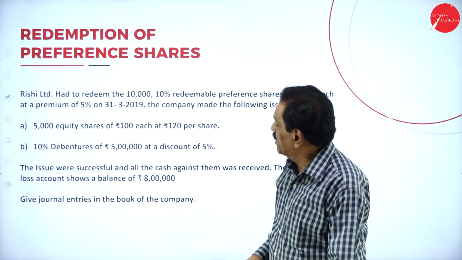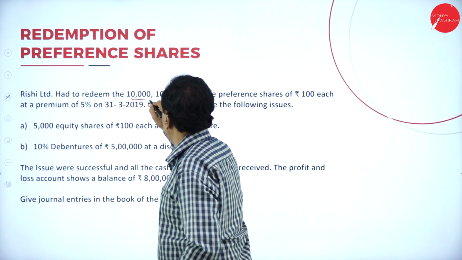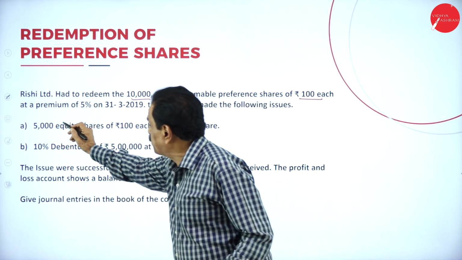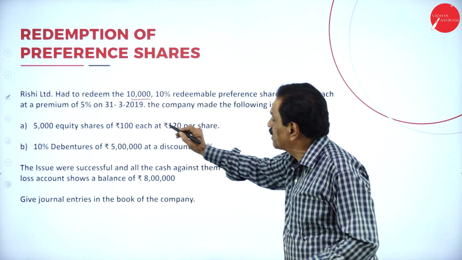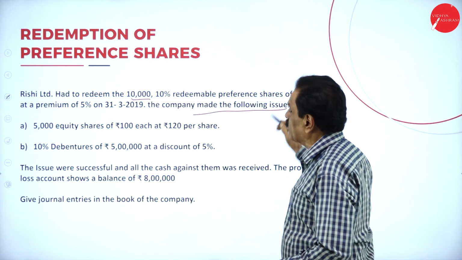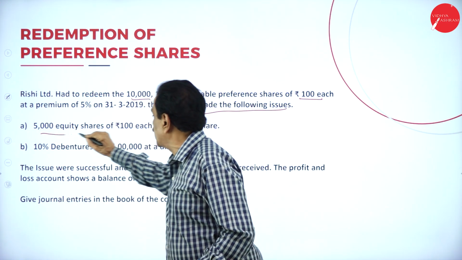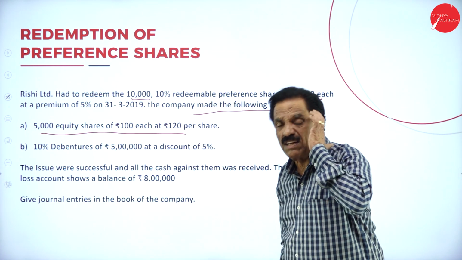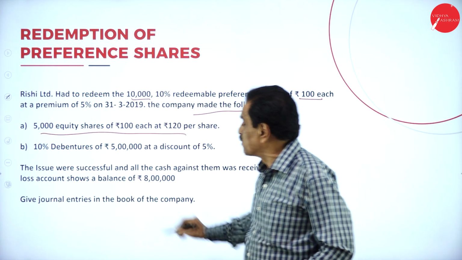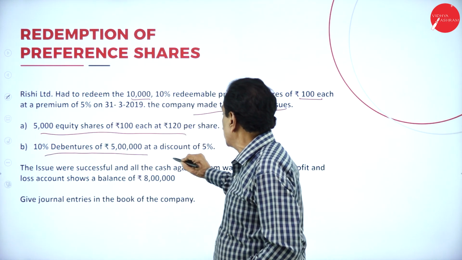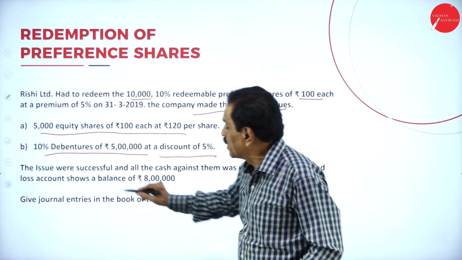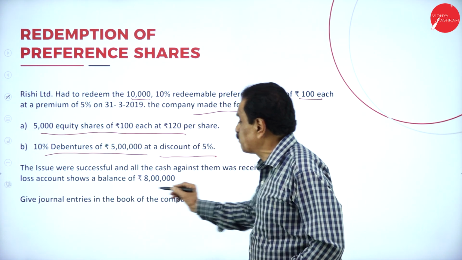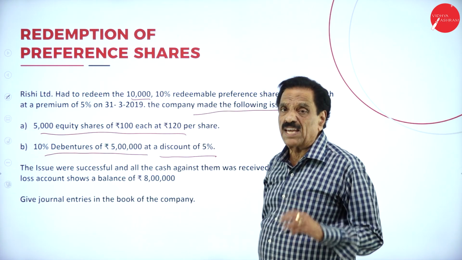Rishi Limited redeems 10,000, 10% redeemable preference shares of rupees 100 each at a premium of 5% on 31/3. The company made the following issues: 5,000 equity shares of rupees 100 each at rupees 120. They issued the shares for the sake of redemption of preference shares. 10% debentures at a discount of 5%. The issue was successful and all the cash against them was received. The profit and loss account showed a balance of 8 lakh.